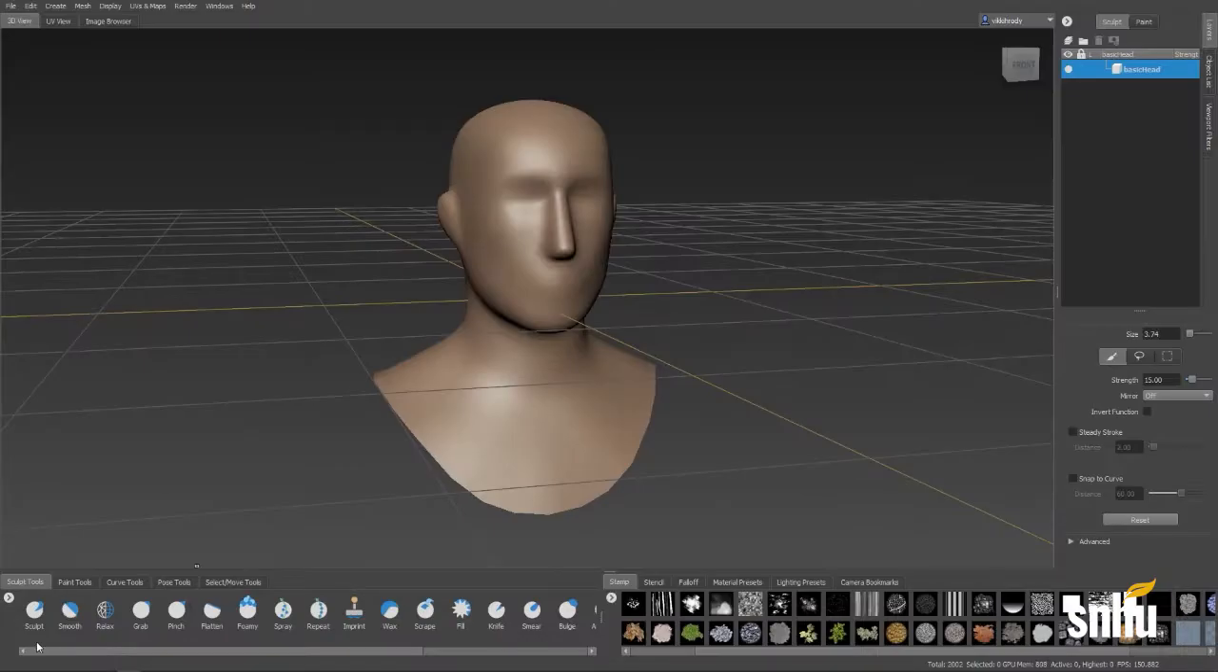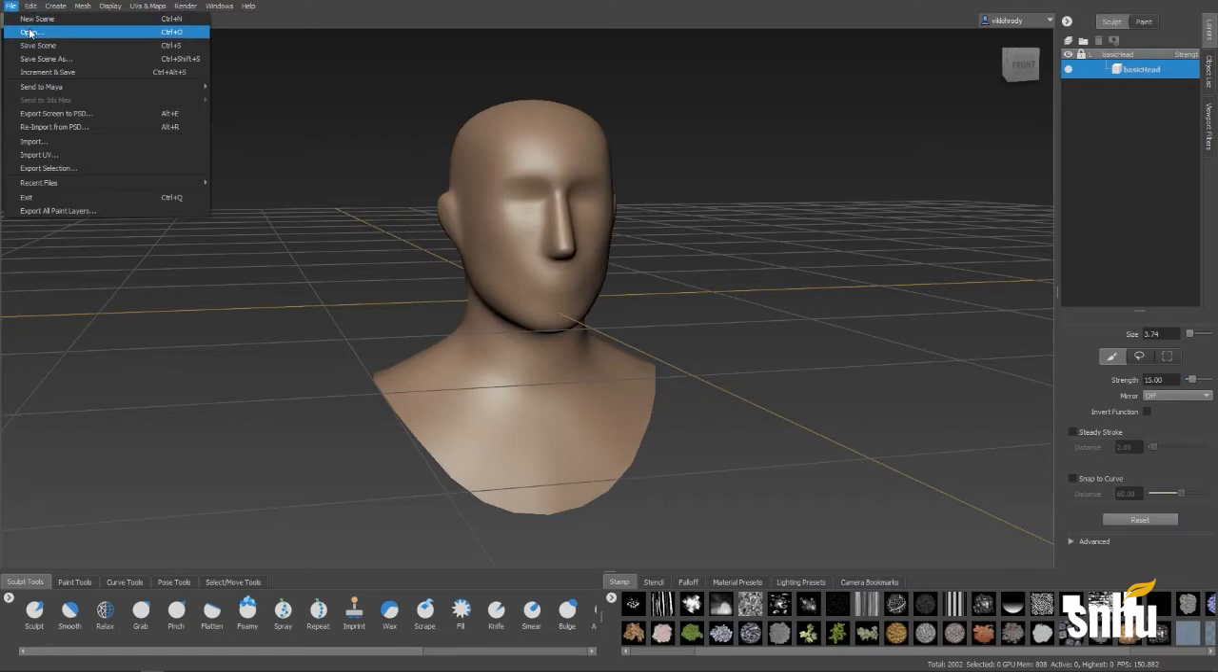Let's take a look at the menu items at the top again. Under File, you've got the option for a new scene. You can open, you can save or save as. You can also do incremental saves. You can send this to Maya or Max, or do an export screen to PSD. You can even re-import from PSD.